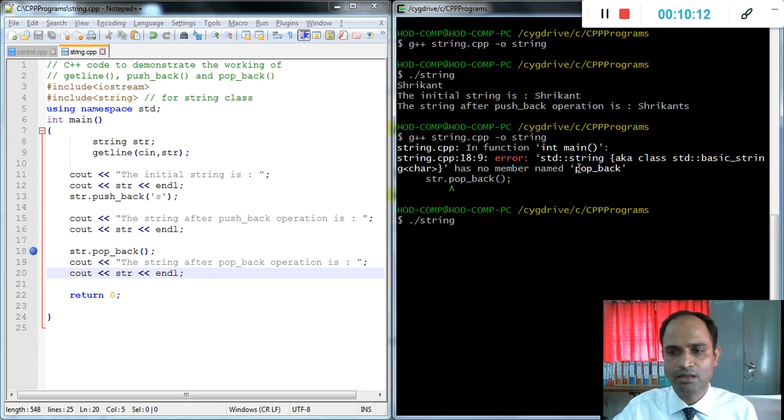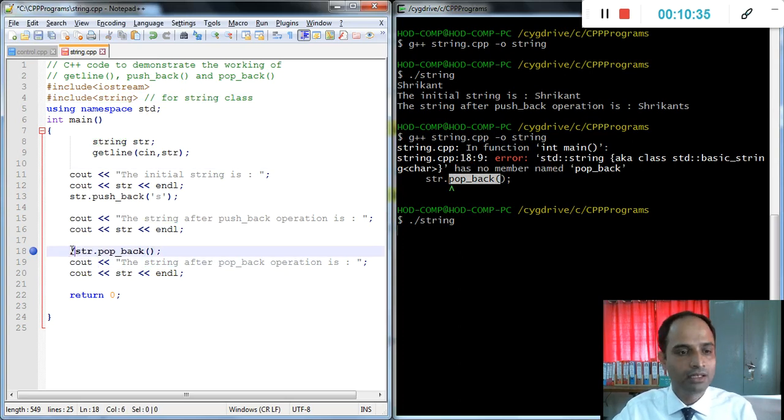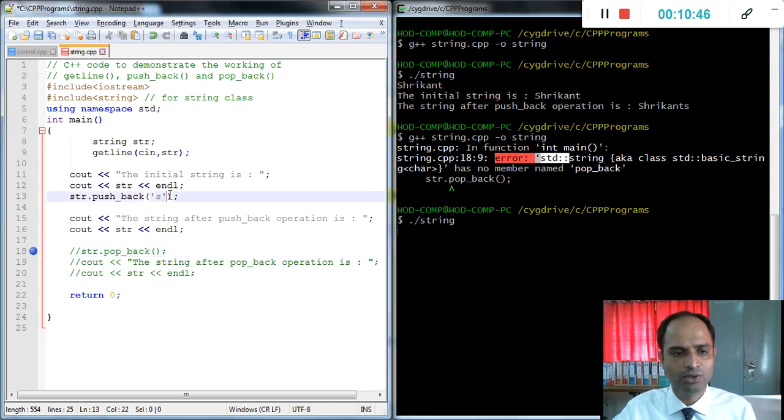Why? Because it says there is no member named popback. It says that this popback member function is not available under this string. Why? Because this version does not contain popback. That one is available in the C++11 version. Okay, we will run it under the next program, or it may be under a Linux system, and it is workable, no issue with that. Why not here? Why does it give an error here? Because it's a lower version. That one is simply the explanation about the process.